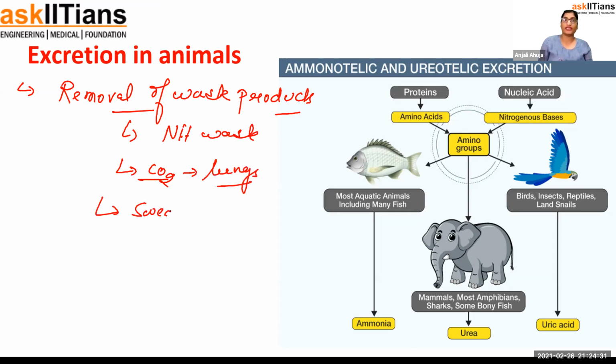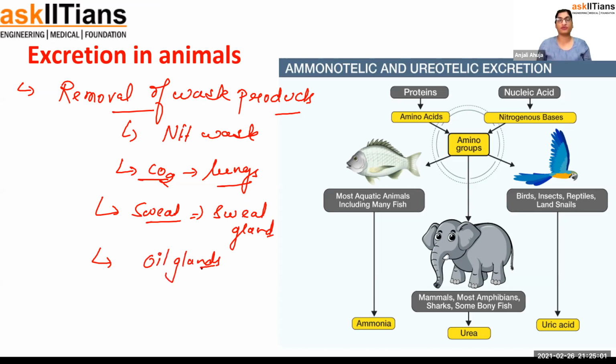If sweat is being released from my body and your body, all such secretion always happens from certain glands. For sweat, there is a sweat gland. So from the sweat gland on the skin, sweat is released. That is also excretion. Now, tears, skin, carbon dioxide. Is there something I'm forgetting? Yes, actually, in the body oil glands are also there. That is also a kind of removing waste product. I will tell you how excretion happens in plants also.